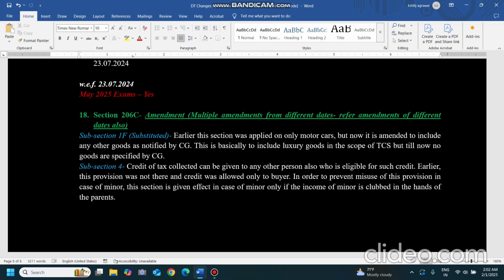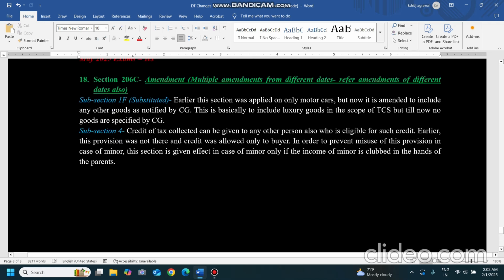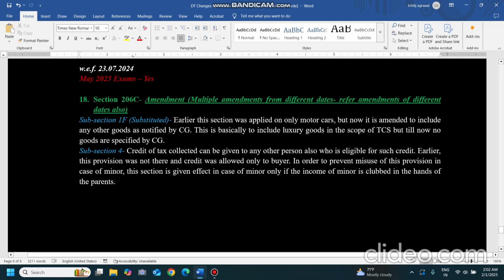Subsection 4: credit of tax collected can be given to any other person also who is eligible for such credit. Earlier that was not there and credit was allowed only to the buyer. Now apart from the buyer, if the person is eligible, he can claim it. And in case of a minor child, no tax planning should be done. If the minor's income is clubbed, then the TDS deduction is also allowed.